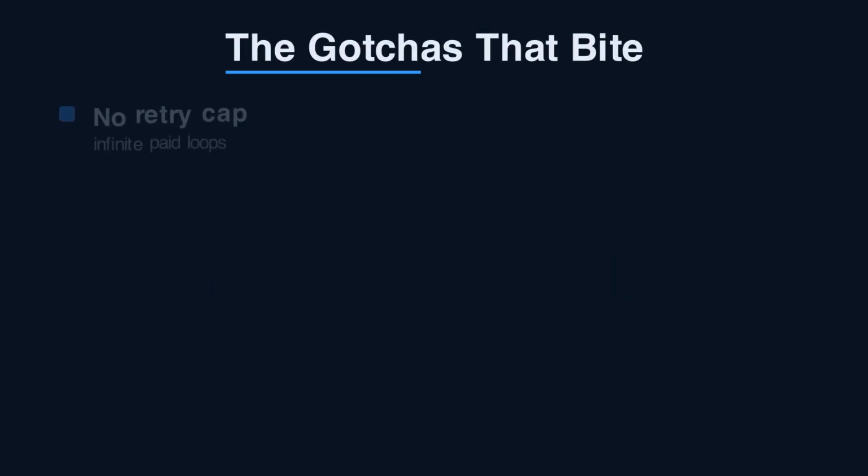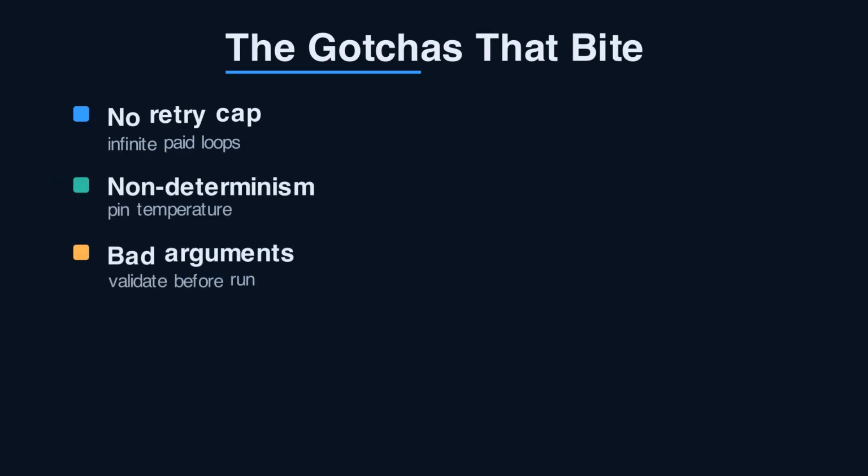Here is the gotcha I promised. Without a retry cap, a confused agent loops forever. Every loop is another paid Azure OpenAI call. Set a hard maximum, usually 3 to 5 attempts. Second, non-determinism means the same input can plan differently. Pin your temperature low for repeatable behavior. Third, always validate tool arguments before executing. The model will hallucinate parameters that do not exist.